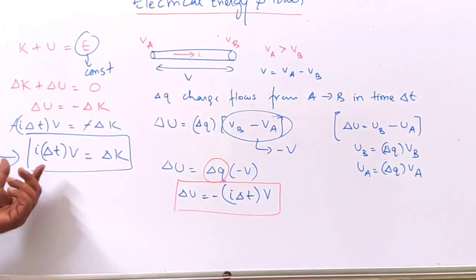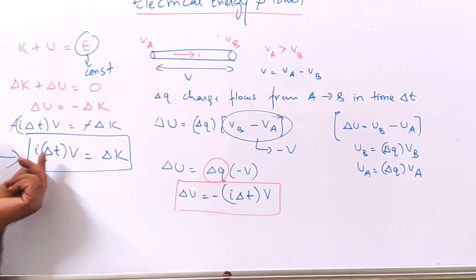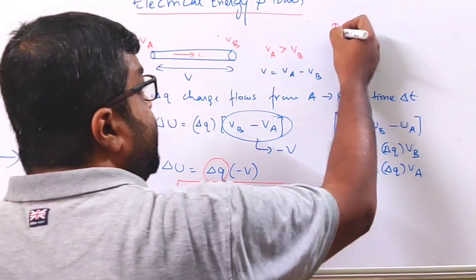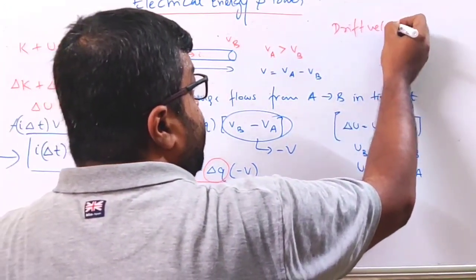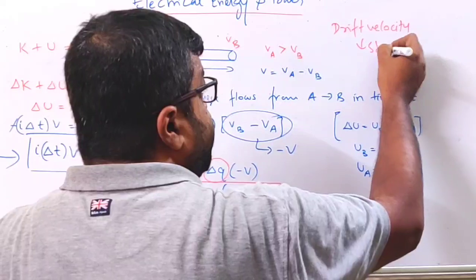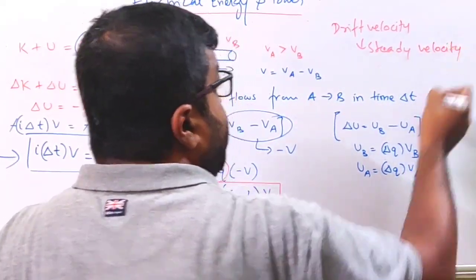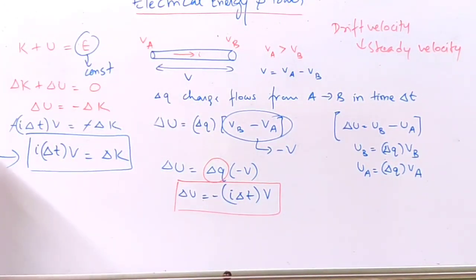Okay, so basically here we are getting a positive value of kinetic energy. Now positive value of kinetic energy implies that the kinetic energy is increasing. But we know that for these free electrons in the conductor, the free charges are the free electrons. Now these electrons move with a steady velocity, and that is called drift velocity. This is a steady velocity. Now, why am I saying that this is a steady velocity?